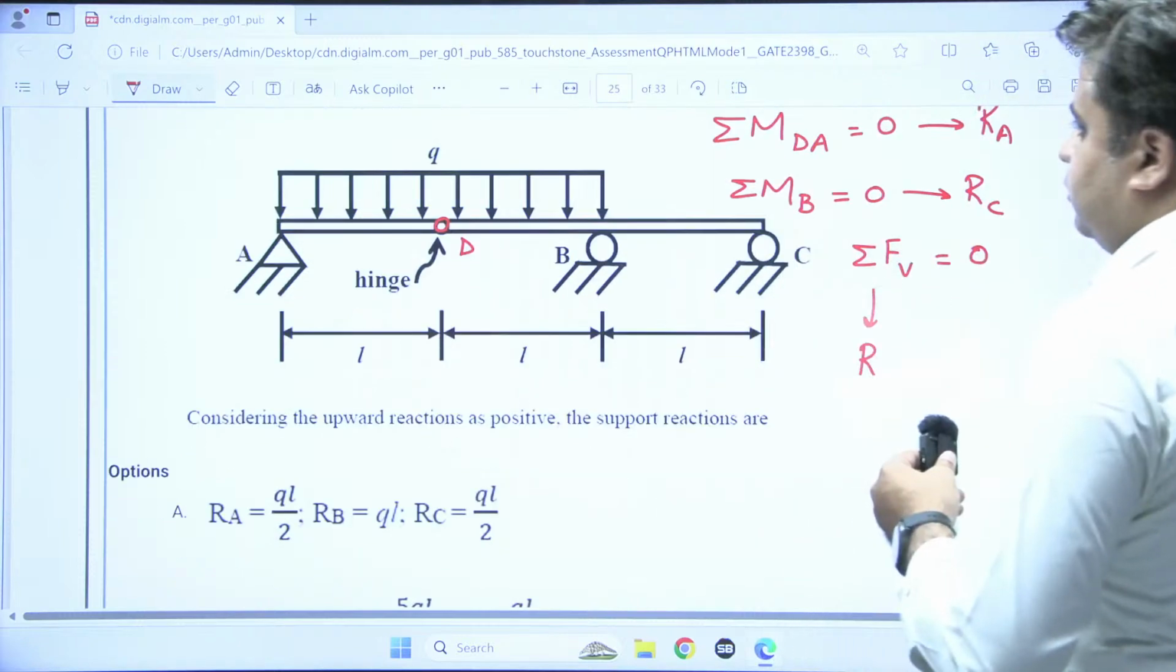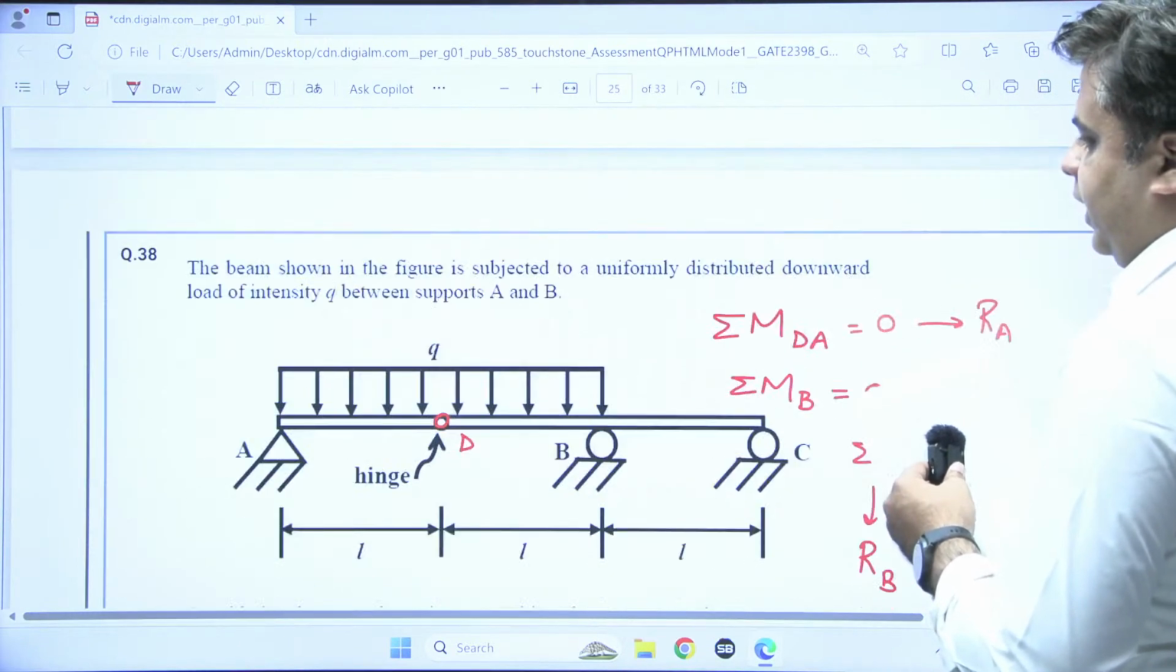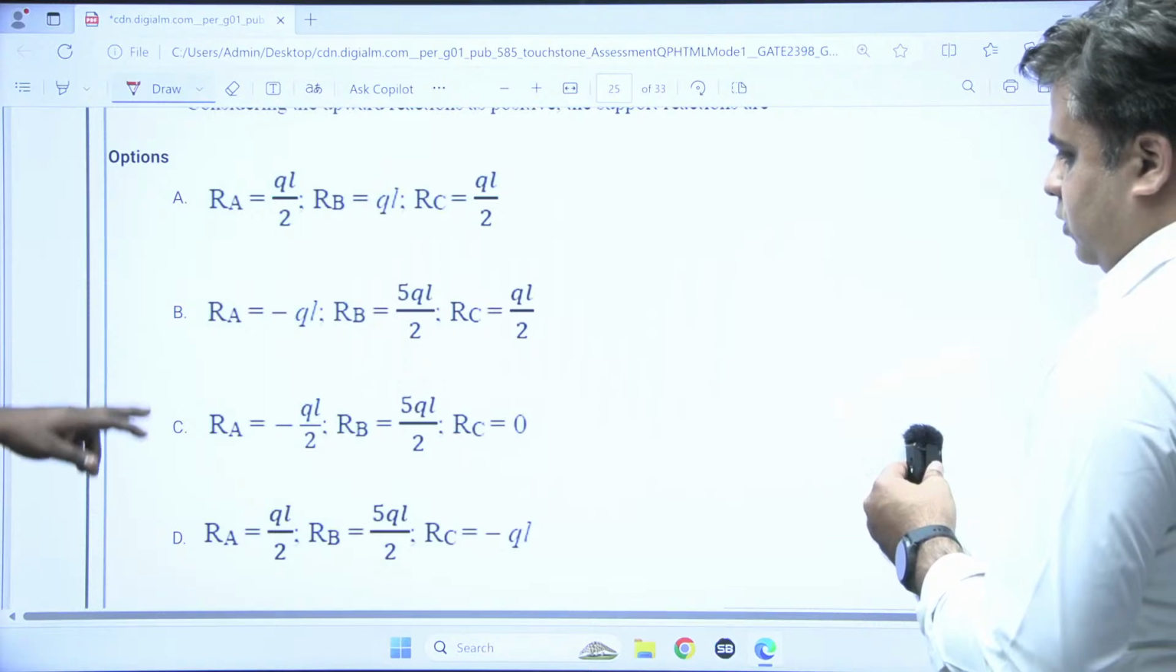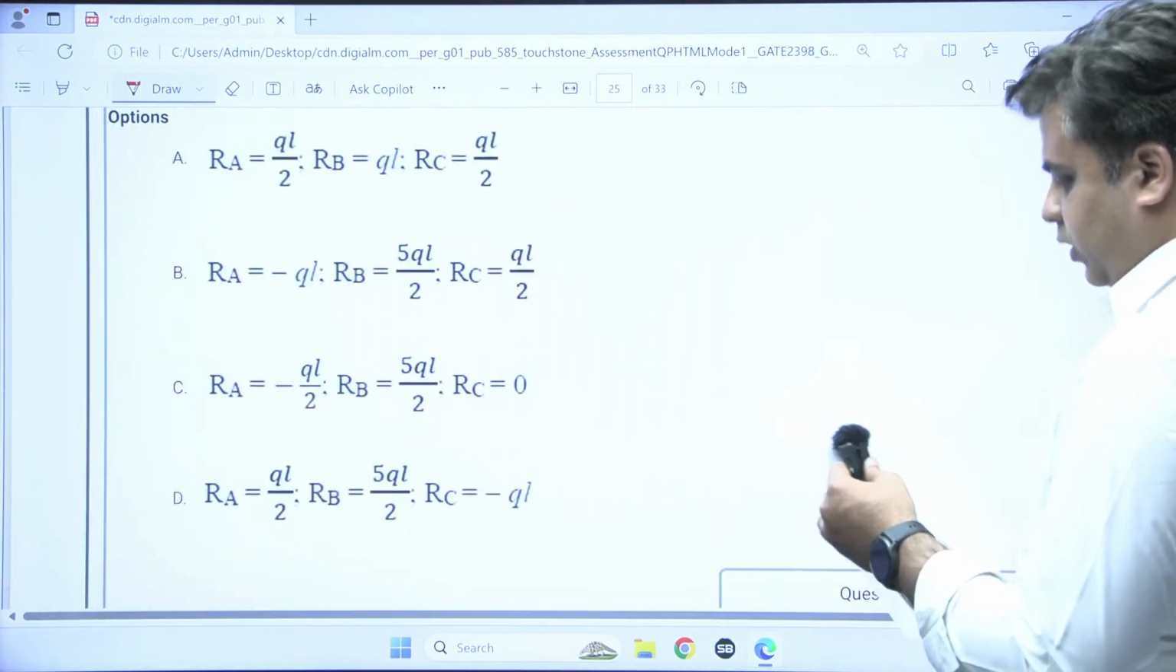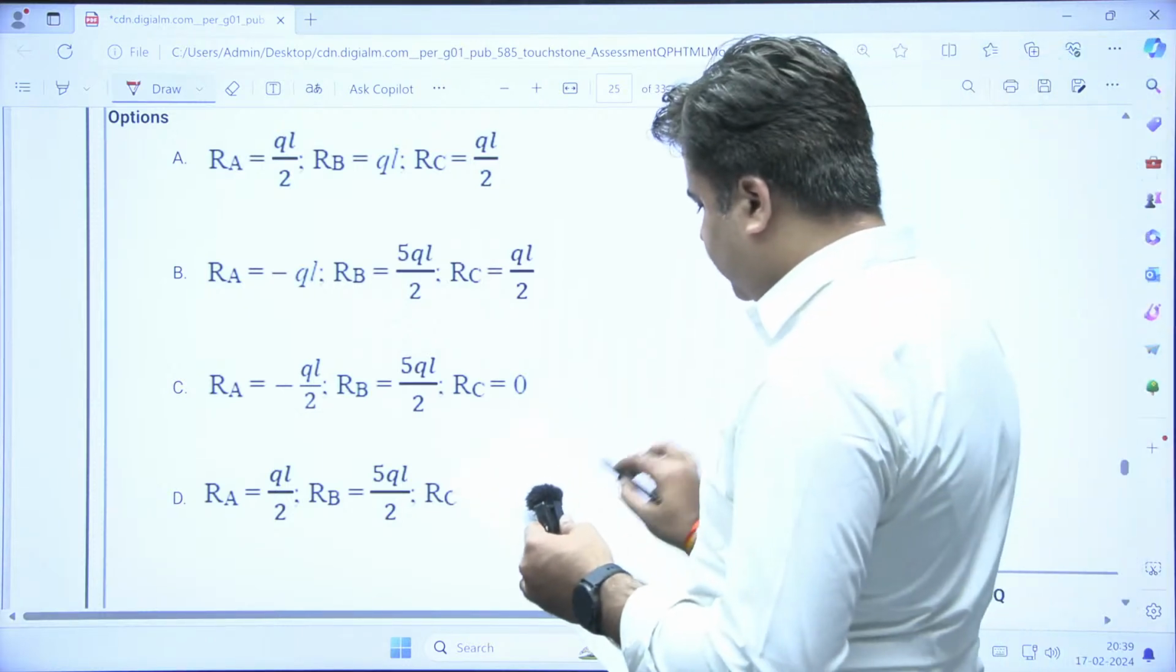This is question number 38, I think. So I think C option. No, D. For question number 38, option D is the correct option. This one is the correct option.